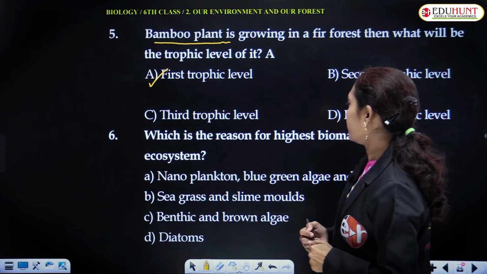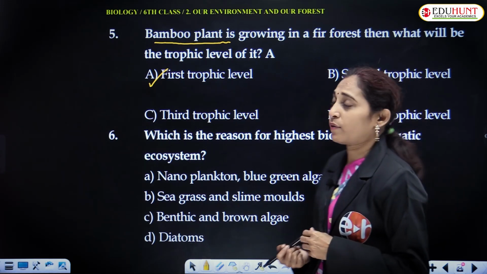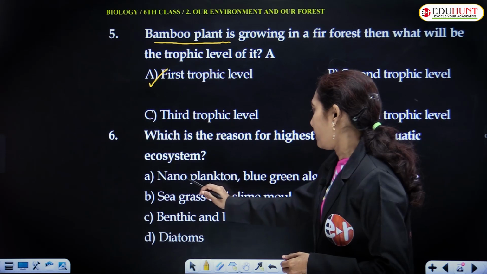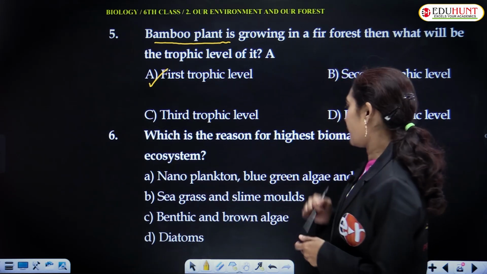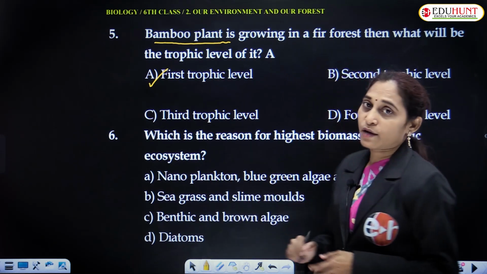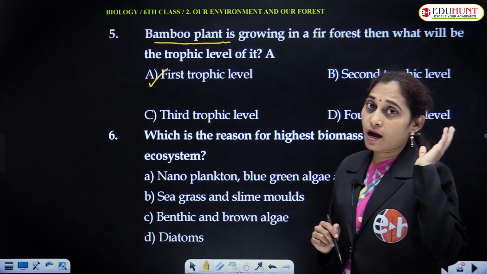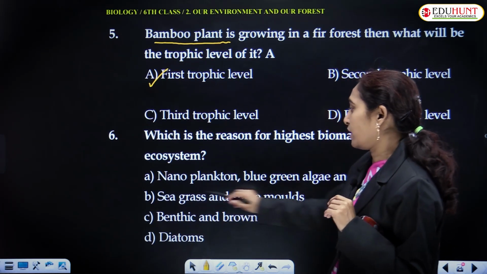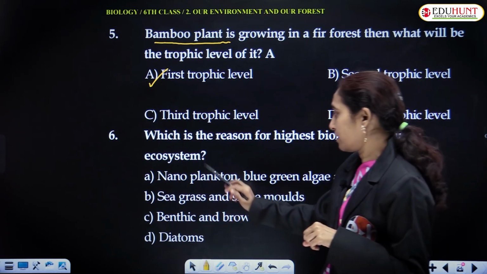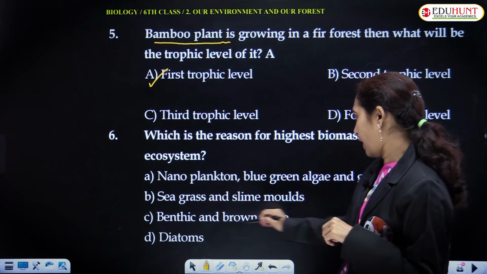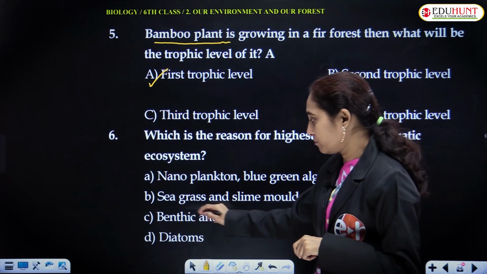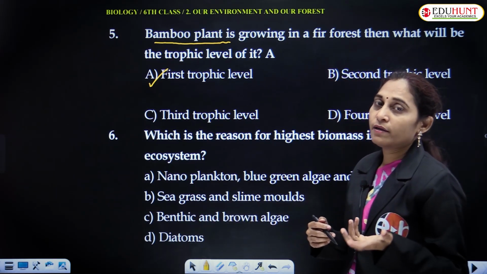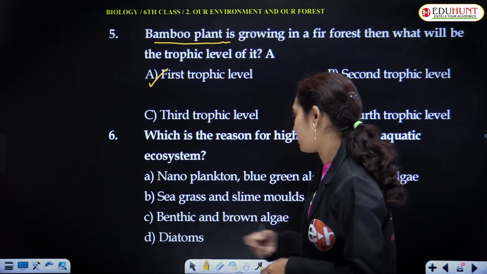Which is the reason for highest biomass in aquatic ecosystem? Nanoplankton, blue-green algae and green algae are all aquatic forms and all of these are autotrophs. Seagrass and slime molds: seagrass is an autotroph. Benthic and brown algae: here, benthic forms are the bottom dwellers. They may be heterotrophs or saprophytes.